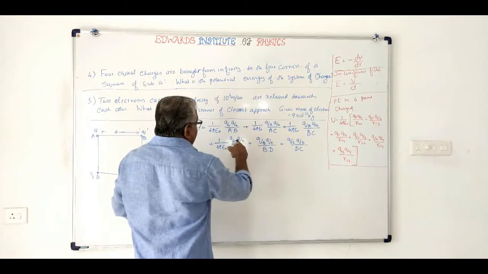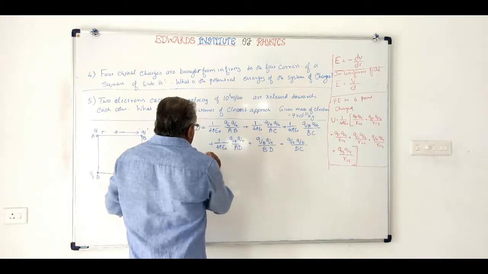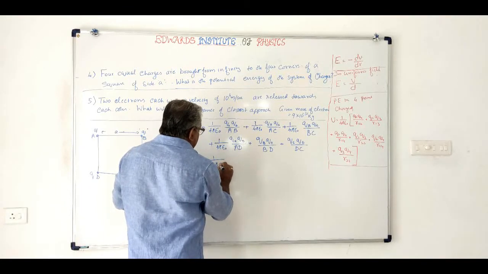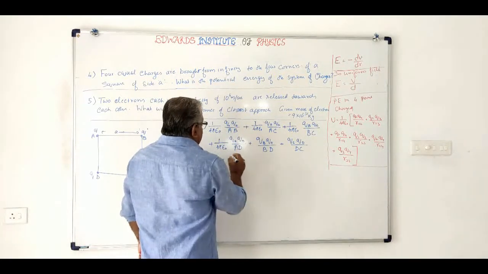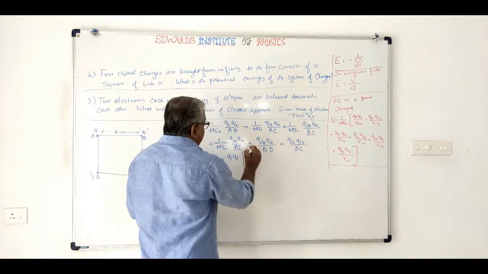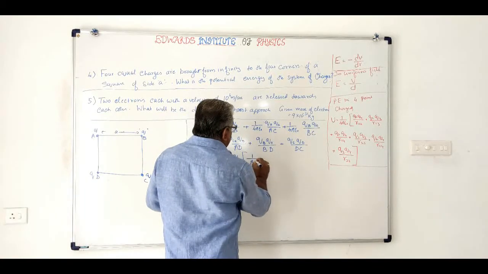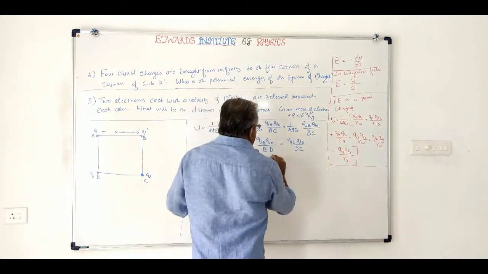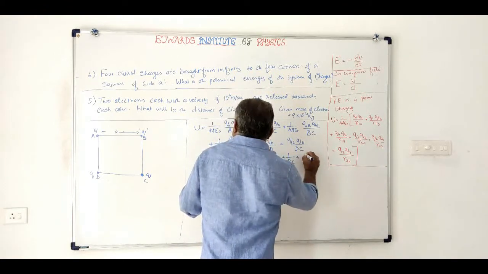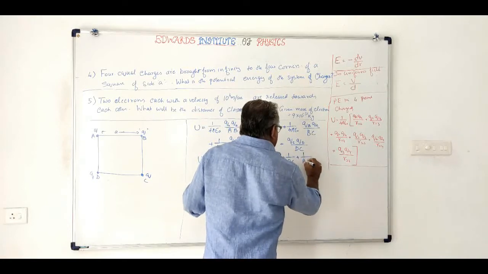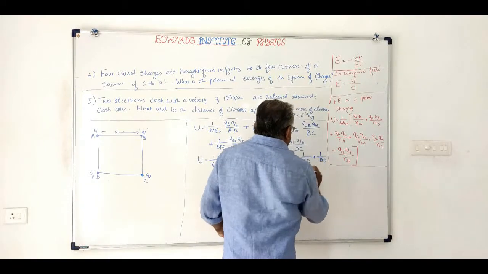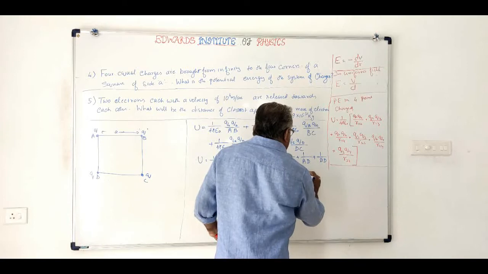And I can take it out. All these are the same Q. So you can write U as 1 by 4 pi epsilon 0, Q square, into 1 by AB plus 1 by AC plus 1 by BC plus 1 by AD plus 1 by BD plus 1 by DC.